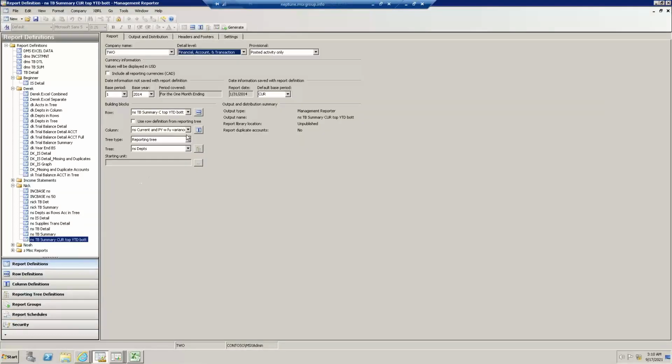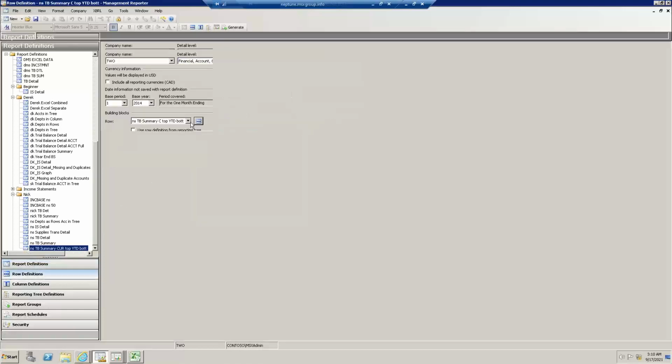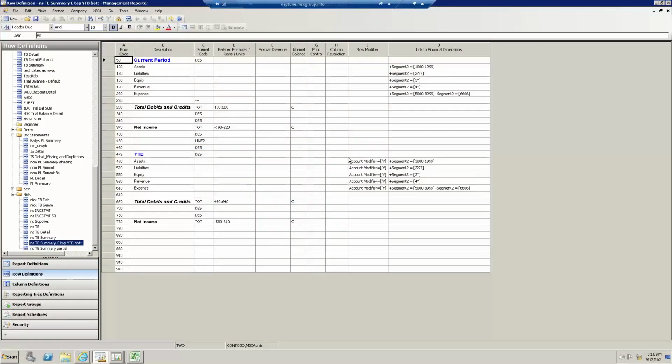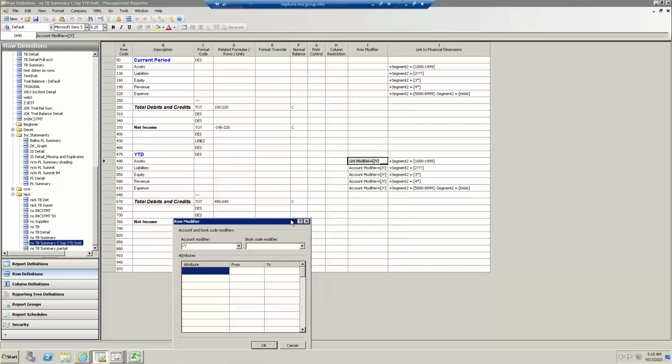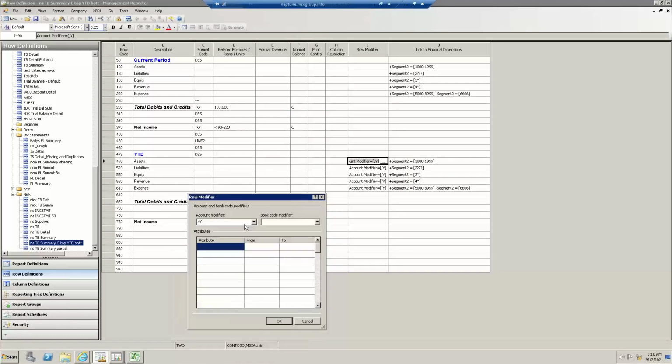So as I return to the row definition, one of the key concepts is for year-to-date, I'm simply using what's called an account modifier. And there's really two types of modifiers Manager Reporter has. One is time-oriented, like this account modifier. I call it time because maybe I want beginning balances, maybe I want current balances year-to-date. Normally that I'm doing in the column definition, but we have the ability to do so in our rows.